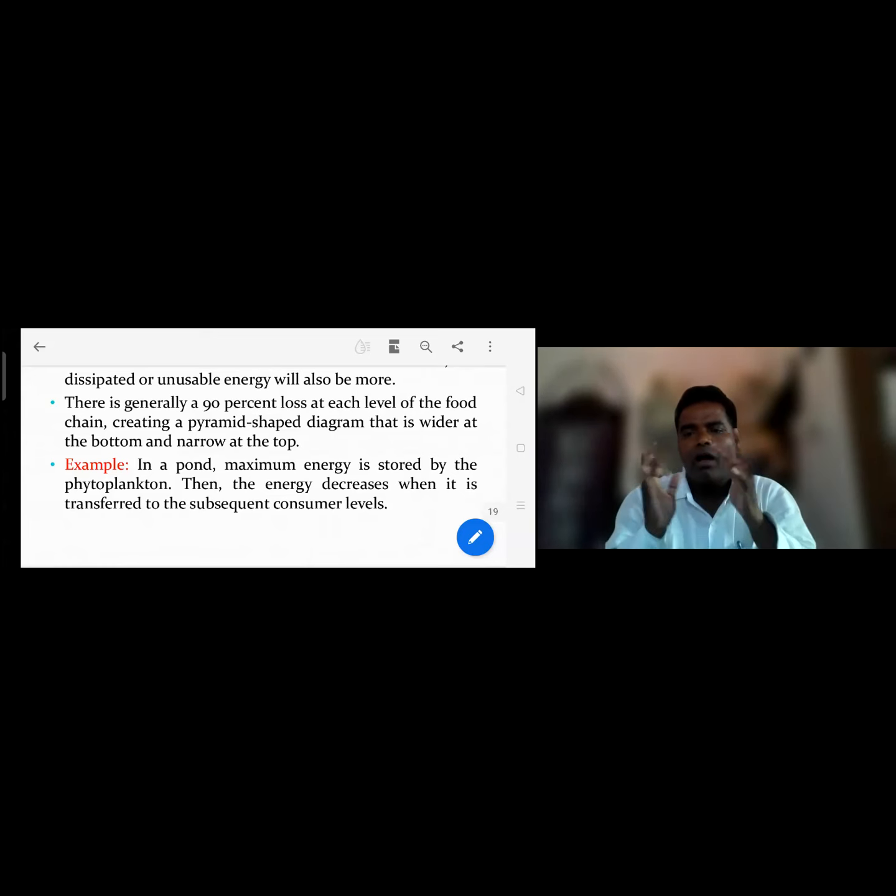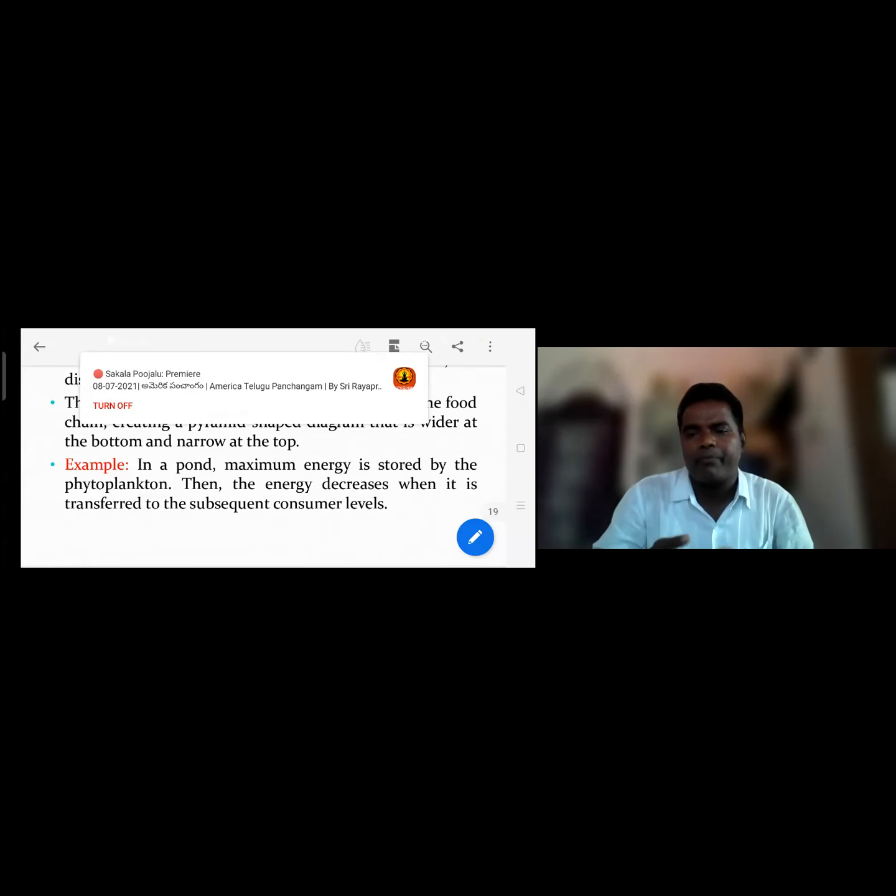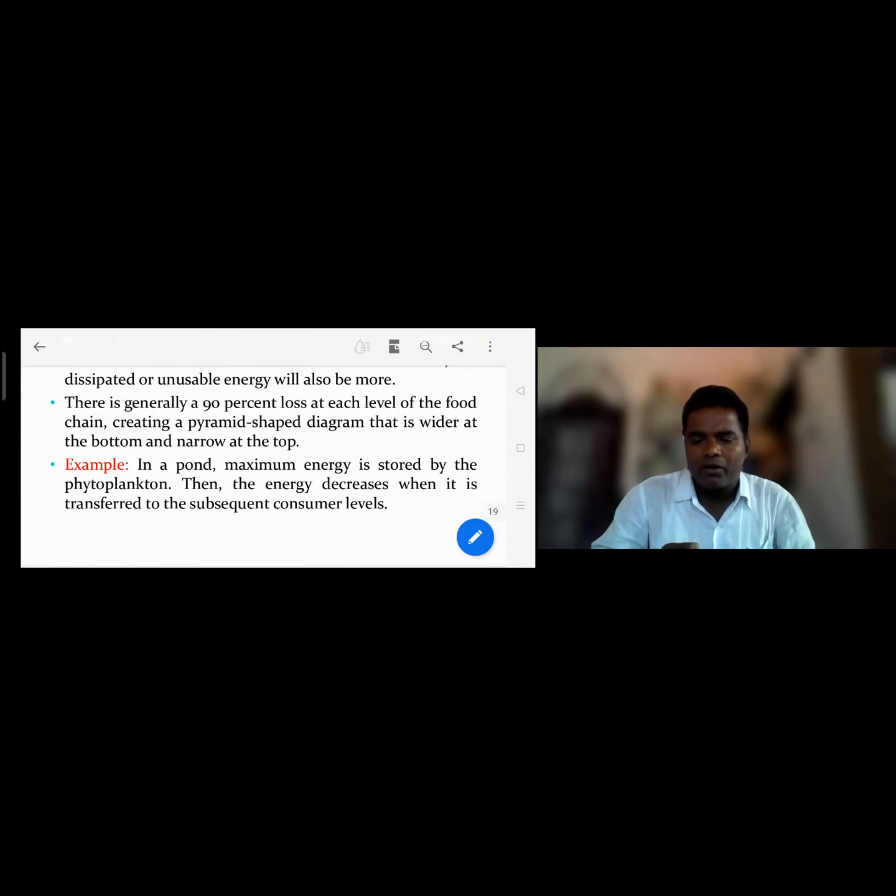For example, of 100 kilocalories of energy from producers, only 10% is transferred to the primary consumer. The remaining 90% is lost. For example, 100 to 10, 10 to 1, 1 to 0.1. Completely, 90% of the energy is lost.